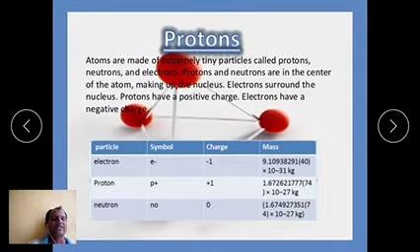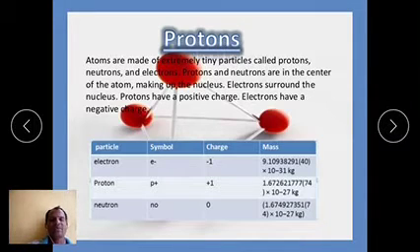Protons were discovered by Goldstein in the anode ray experiment. The charge of the proton is plus 1.602 into 10 to the power of minus 19 coulombs, or plus 4.8 into 10 to the power of minus 10 electrostatic units. It is the same value as the electron charge, but opposite in sign.